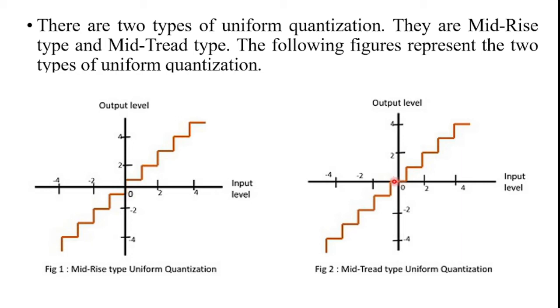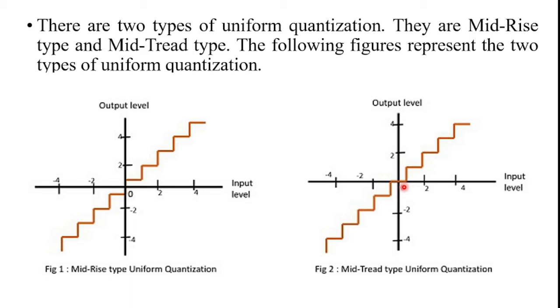In mid-tread type uniform quantization, the quantization levels are odd in number. So that is mid-rise type and mid-tread type uniform quantization and their figures.